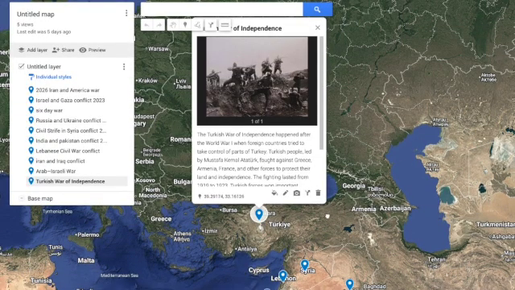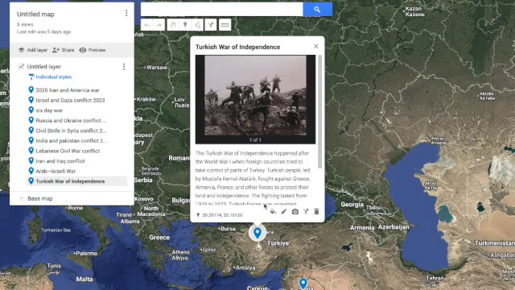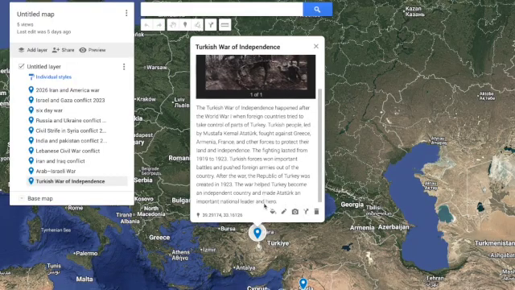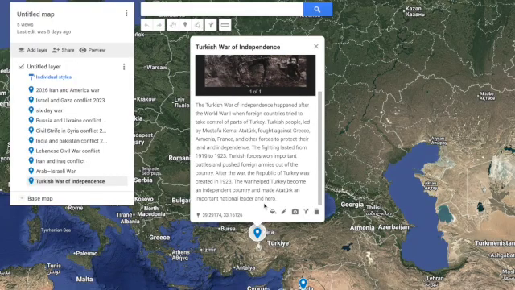Turkish War of Independence. The Turkish War of Independence happened after World War I when foreign countries tried to take control of parts of Turkey. Turkish people, led by Mustafa Kemal Ataturk, fought against Greece, Armenia, France, and other forces to protect their land and independence. The fighting lasted from 1919 to 1923.